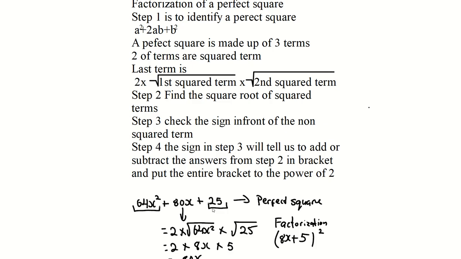Then, after that, we found the square root of the two squared terms, which is 8x and 5. The sign in front of your last term, which is 80x, was positive. So I know I have to add 8x plus 5, and I'm going to put it to the power of 2. If this was negative 80x, it would be 8x minus 5 all to the power of 2. So whether you add or subtract the square roots of the two squared terms in your factorization all depends on that sign in front of your middle term.